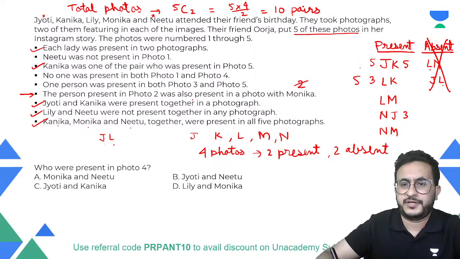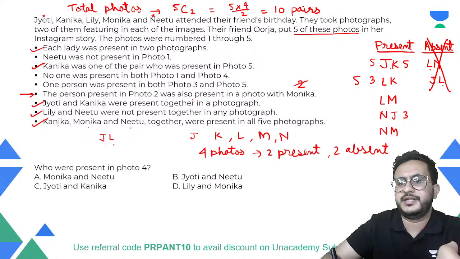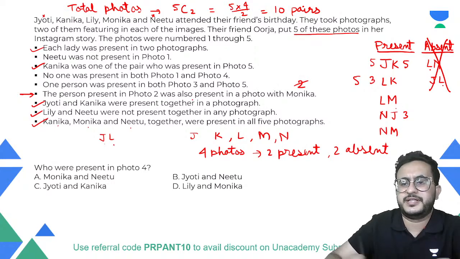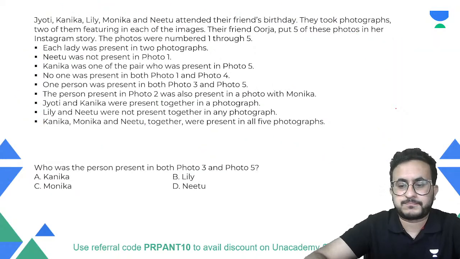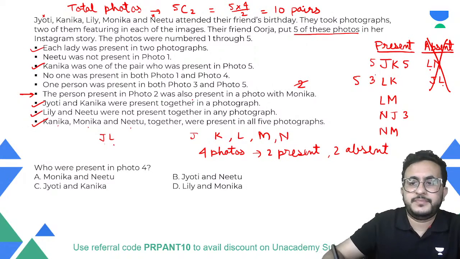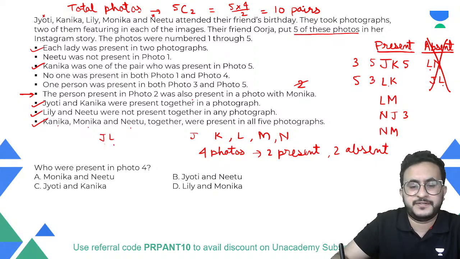Okay, now if this is photo 5, one of the persons is present in 3 and 5. So agar we are assuming that Kanika is present in 3 and 5, in this case we are assuming Jyoti is present in 3 and 5. Okay, sorry. Similarly, we can take one case with this. Let us say Kanika is present in 5 and 3, because one of the persons is present in 5 and 3.